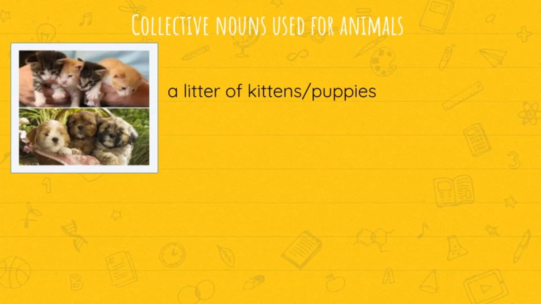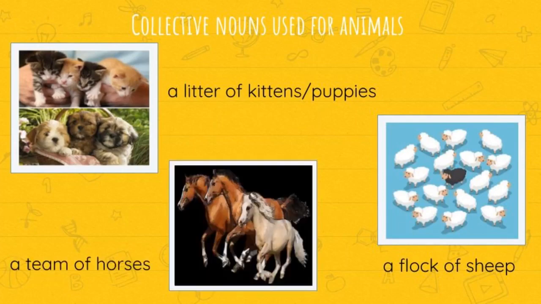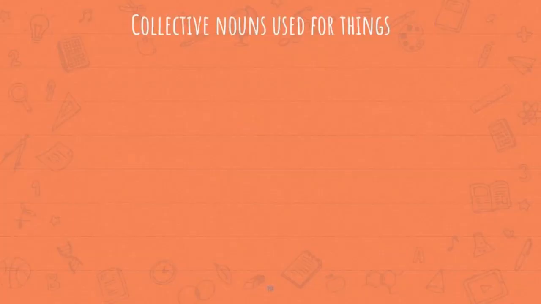of baby dogs. And the next example is a flock of sheep. Flock is the collective noun which refers to a group of sheep. And the next example is a team of horses. Team is the collective noun which refers to a group of several horses.